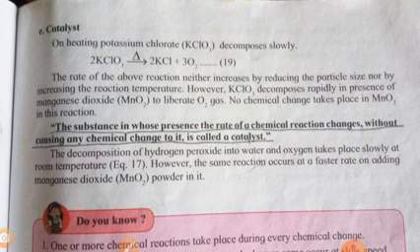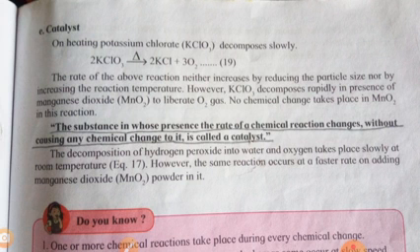For example, on heating potassium chlorate, that means KClO3, it gives potassium chloride plus oxygen. So the rate of this reaction neither increases by reducing the particle size nor by increasing the reaction temperature. However, KClO3 decomposes rapidly in presence of manganese dioxide, MnO2, and liberates oxygen gas.